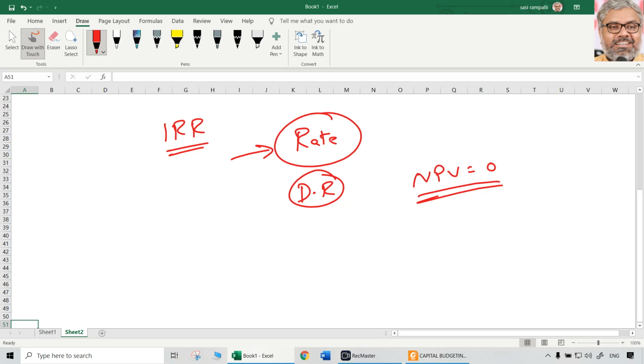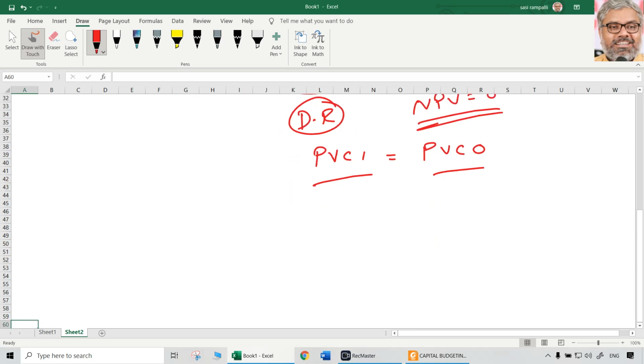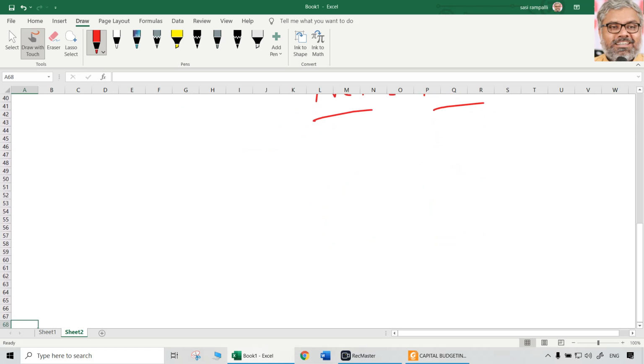In other words, it is that discount rate at which the present value of cash inflows is equal to the present value of cash outflows. Both are same. That is when NPV becomes 0. It is that discount rate. So that rate we have to calculate. When the rate is known, we can compute NPV. Now NPV is known. What is NPV? 0. Now we need to find out the rate, a backward calculation.